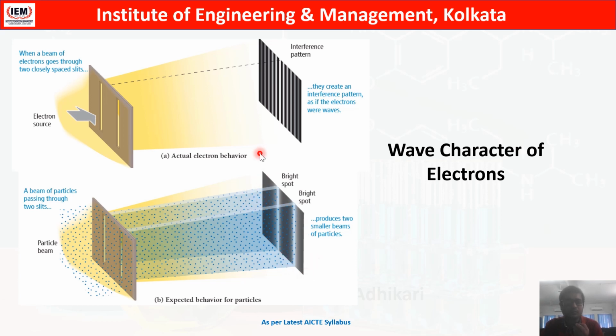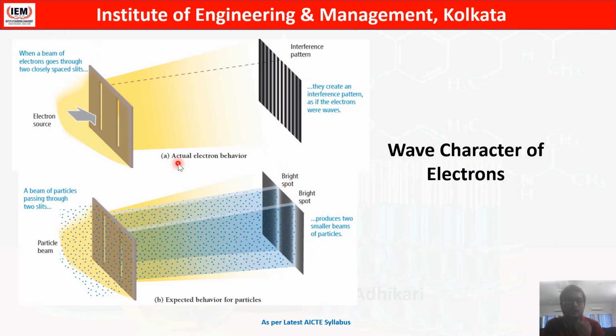But it has been seen that if we pass electrons through two slits, then throughout the screen there is an interference pattern. That means there are some places where intensity is high and some places where intensity is less, but that should not happen. If it has a particle character, then it must behave differently. For example, in this two slit, we should get only two bright spots, because there are only two slits from where the electron can go. So there should be only two bright spots, and the others should not have any bright spot. We should only get two spots like this.